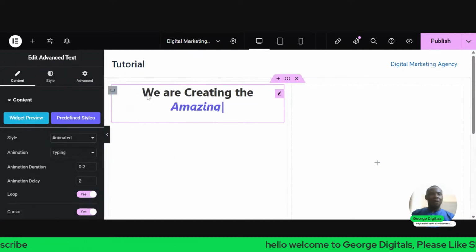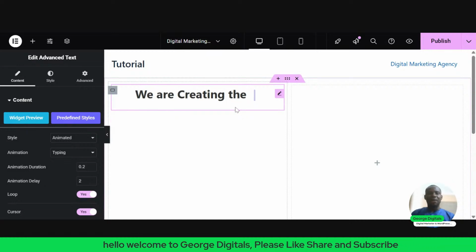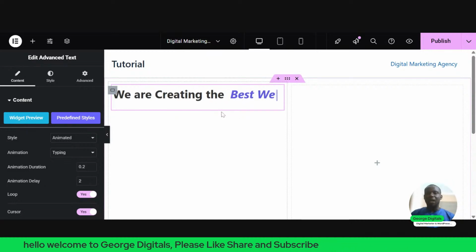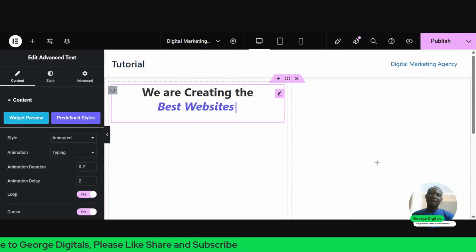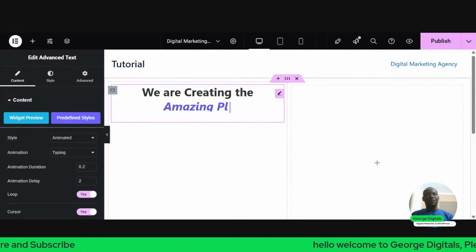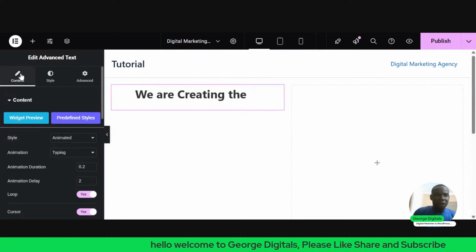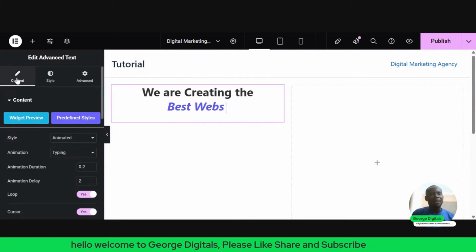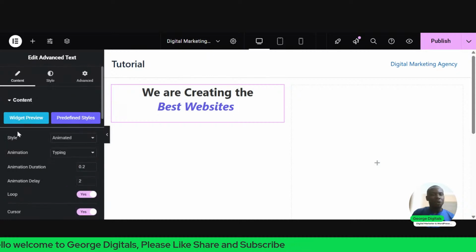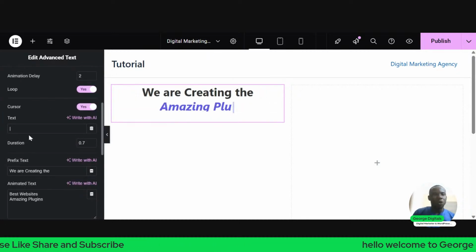So I want to put some text here in this area, like we create amazing plugins. If you are into maybe a web design agency, you can now say we create. So this is the fancy or advanced text. So how do we use this? Very simple. The content area is where we add what we want to add.